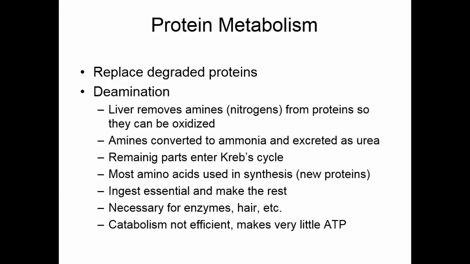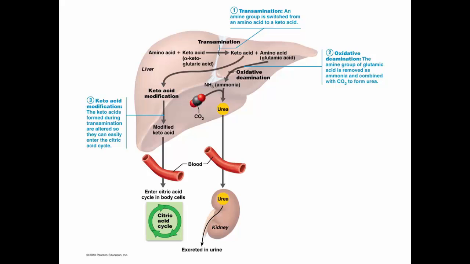The reason we don't want to break down proteins for energy is because it's not very efficient. It takes so much energy to convert the amino acid molecule to something that can go into the Krebs cycle that we frequently don't come out ahead on the ATP. So when we have too many proteins, we get the part of the molecule that's just the carbons, hydrogens, and oxygens, and we get the amine group. We have to deaminate that. So we make the urea, which comes out in the kidney, and the rest of the molecule is modified and can enter the citric acid cycle.